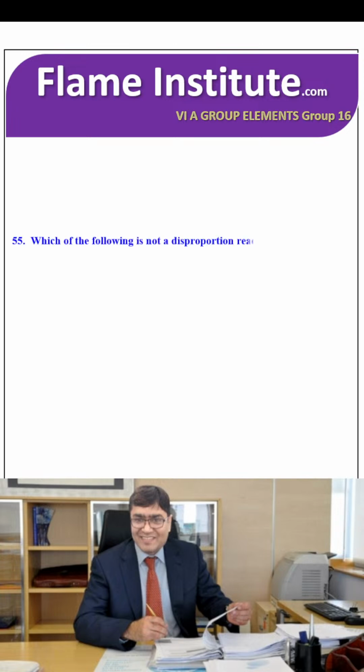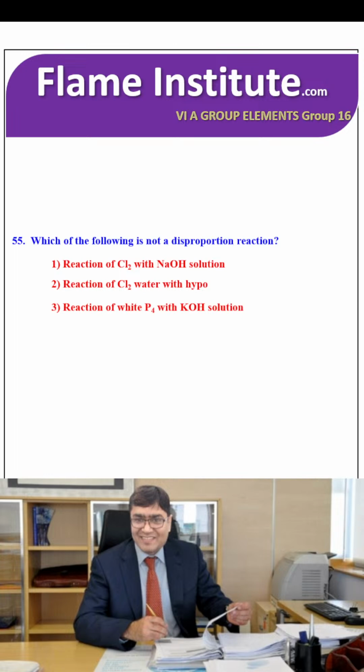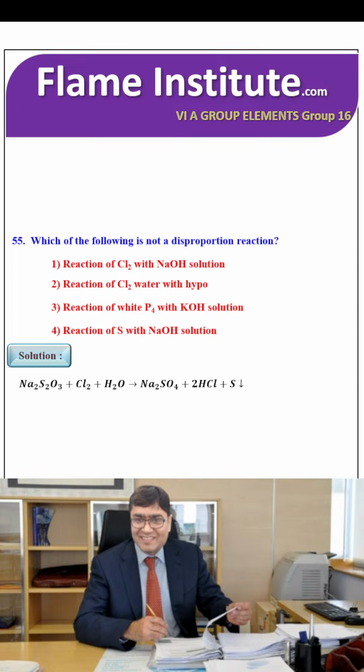Which of the following is not a disproportionation reaction? Reaction of Cl2 with NaOH solution, reaction of Cl2 water with hypo, reaction of white phosphorus with KOH solution, or reaction of S with NaOH solution. The right option is Na2S2O3 plus Cl2 plus H2O giving you Na2SO4 plus 2HCl plus S. So, second option, reaction of Cl2 water with hypo is the right option.